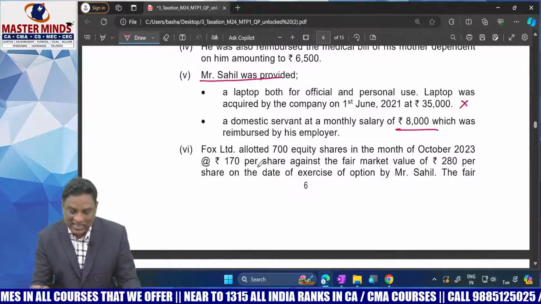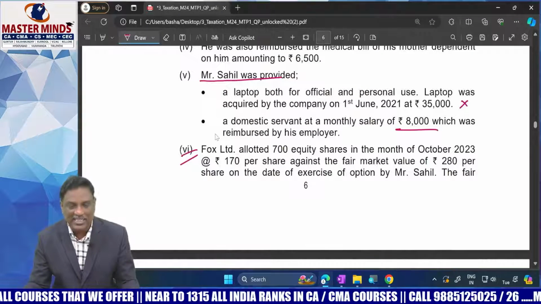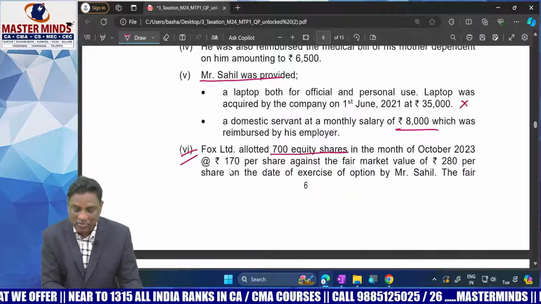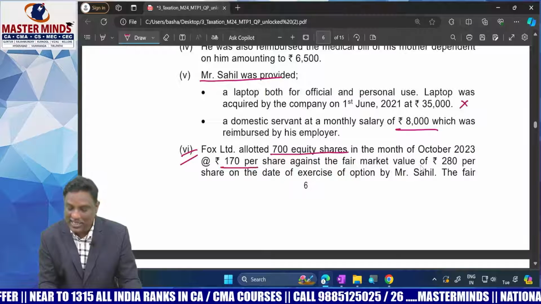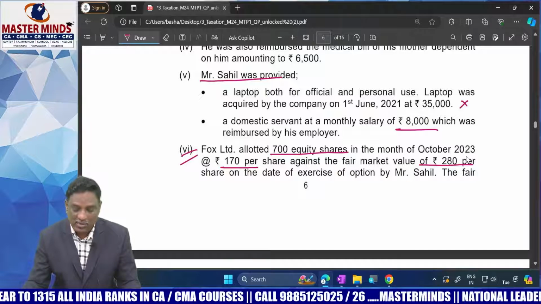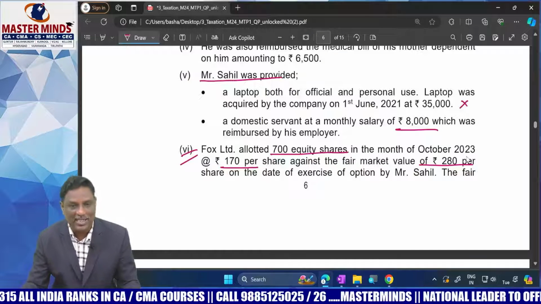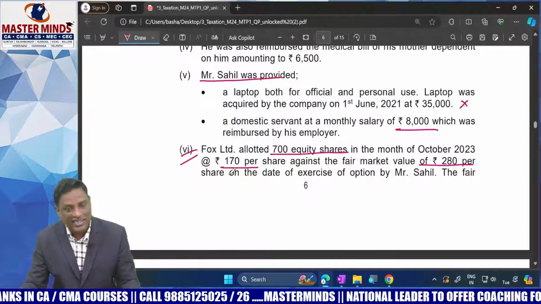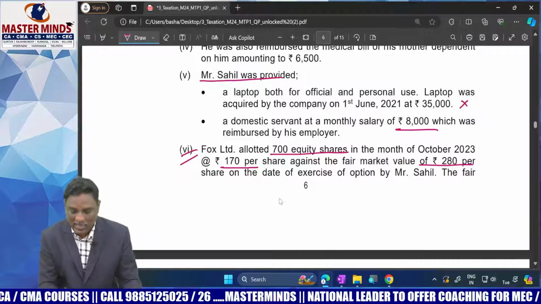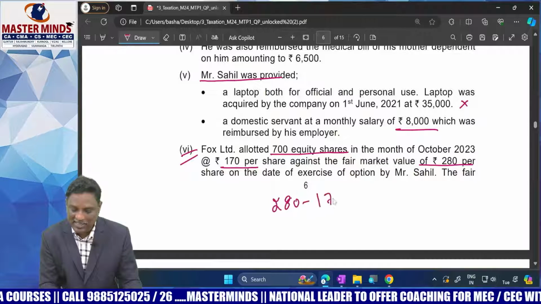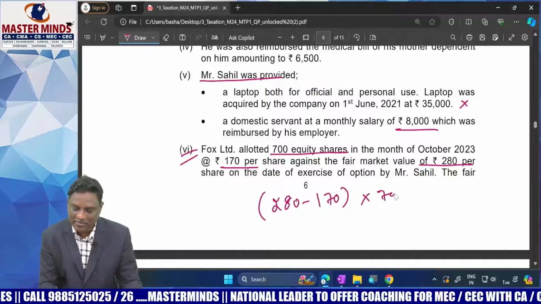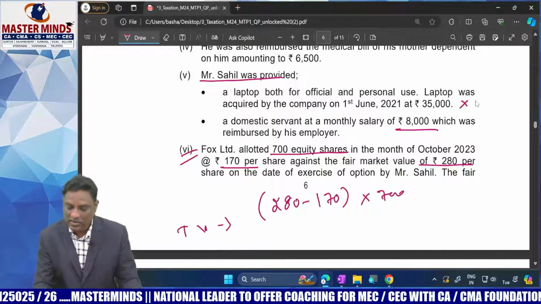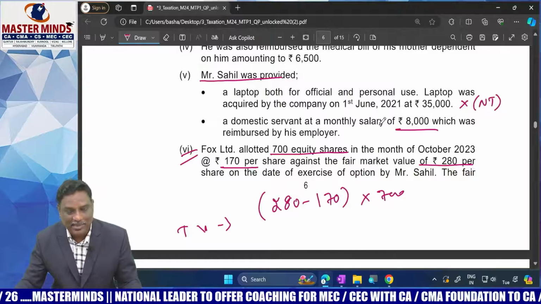Next, in addition, free equity shares. Free equity shares is also another perquisite. Number of shares allotted 700 equity shares. Issue price 170, market price 280. Taxable value is 280 minus 170 into number of shares. That is, market value on the date of exercise of the option minus the rate charged by the employer. So 280 minus 170 into number of shares. That is the taxable value. Laptop facility is not taxable.